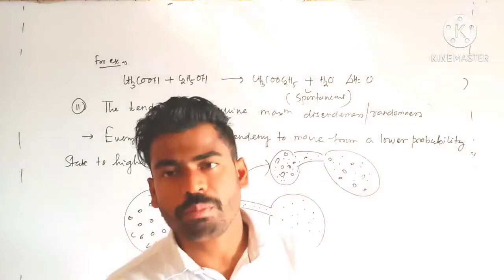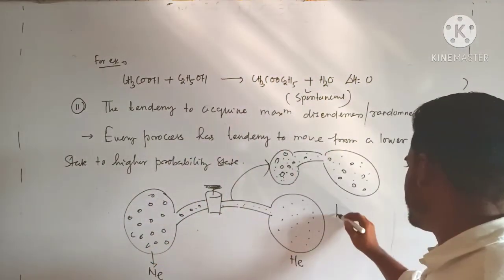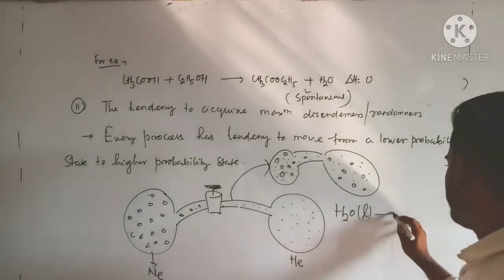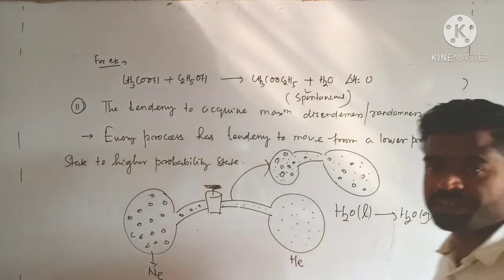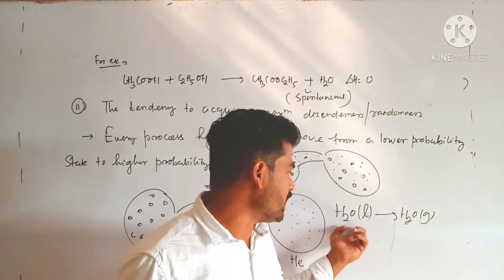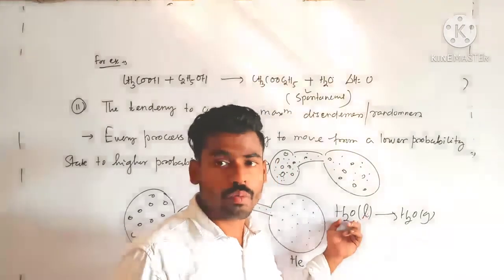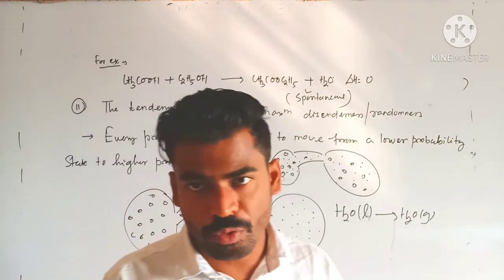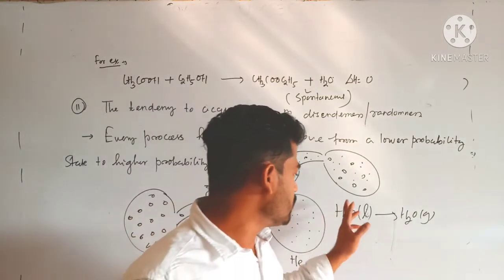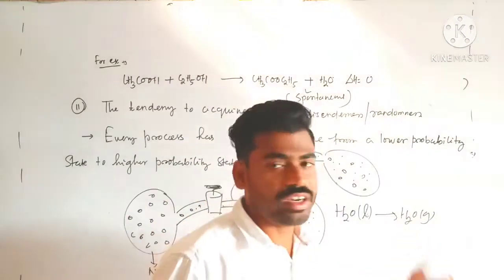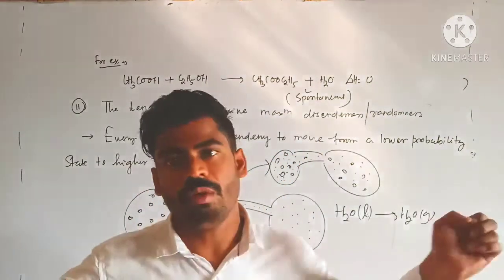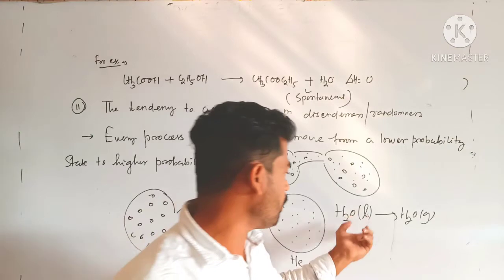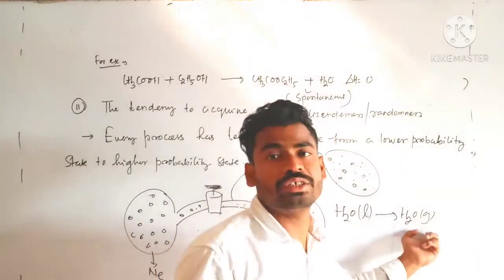You see why evaporation of water is spontaneous. You can explain it like this: H2O that was liquid is converted into H2O gas through evaporation. The arrangement of particles is a little bit close in the case of water, because it is in the form of a liquid. In a liquid, molecules are associated with some force of attraction. But as a result of evaporation it gets converted into the gaseous state, which means molecules are very far away from each other. There is no force of attraction, so they move randomly in all directions. So from an ordered state it is converted into a more disordered state.